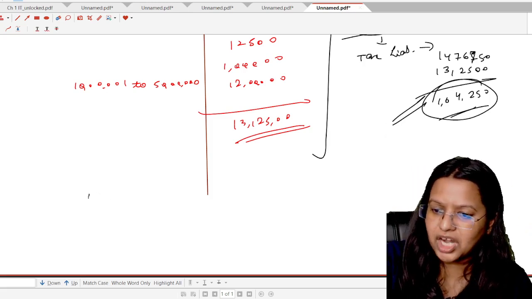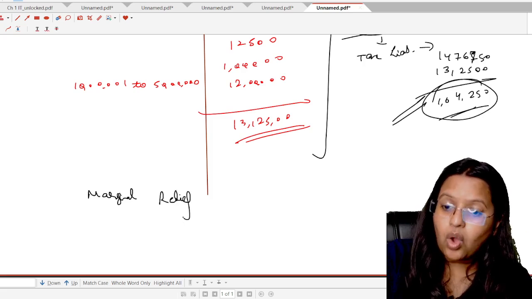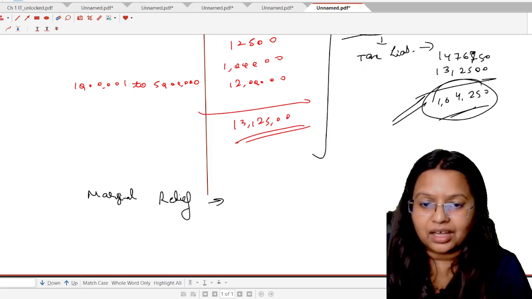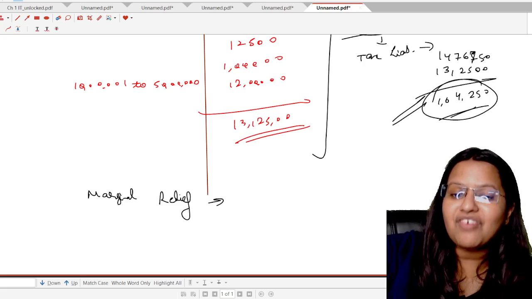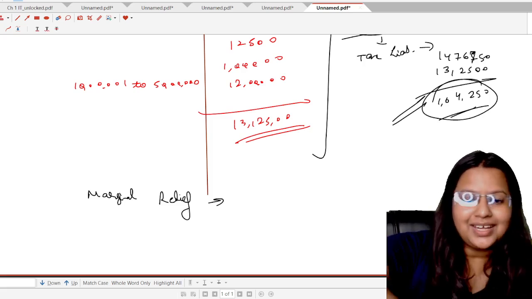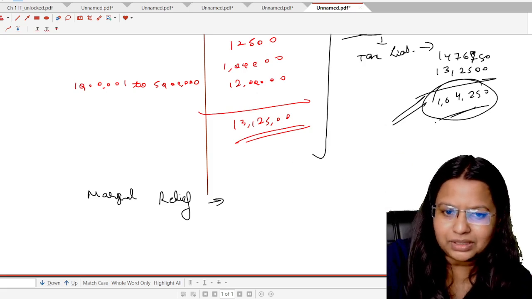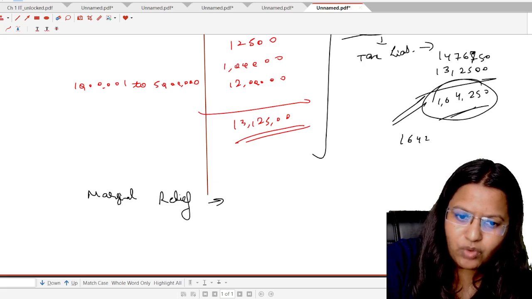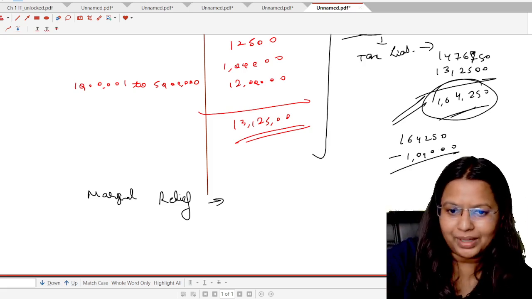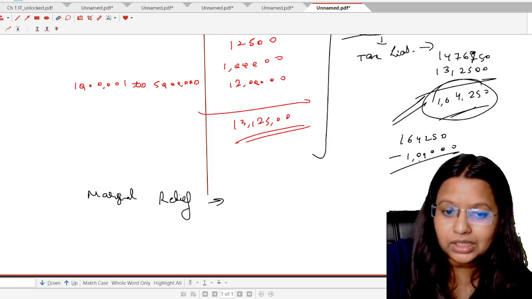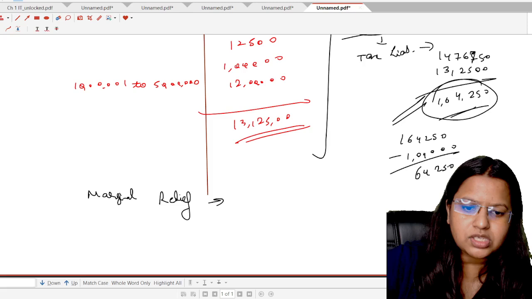We are giving you a marginal relief. It means on total income of 51 lakh, on additional income of 1 lakh, you have to pay the additional tax of only rupees 1 lakh, not more than your income. Okay. So it means now the person will get 1,64,250 minus 1 lakh rupees. 1 lakh they have to pay, as the additional income is the 1 lakh rupees, but more than 1 lakh they do not require to pay. It means there will be a marginal relief of 64,250.